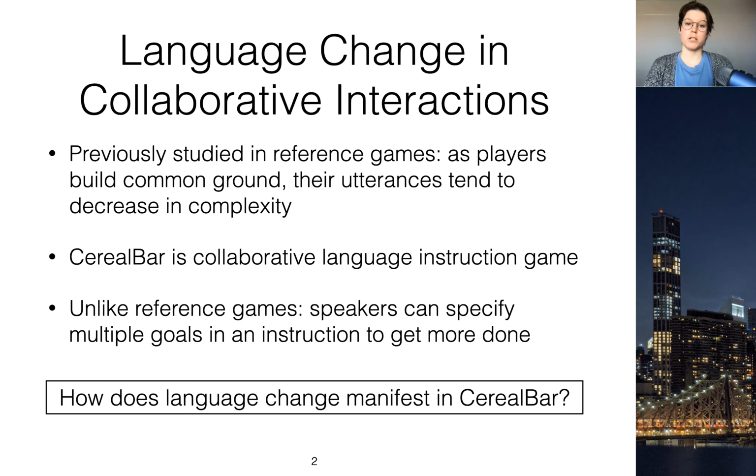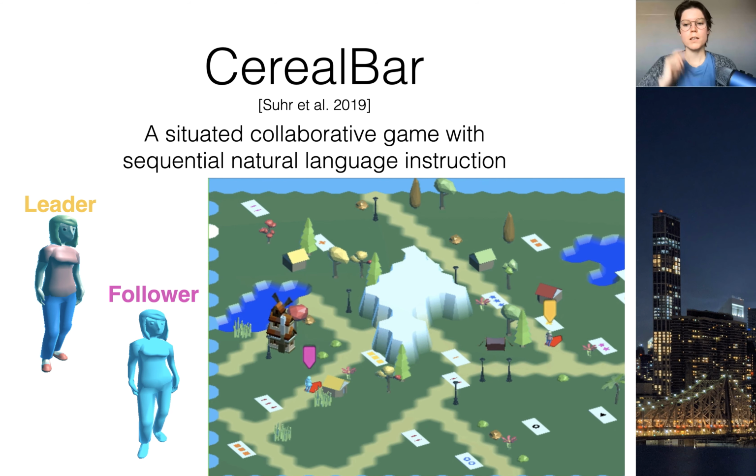Today we look at language change in collaborative interactions. This was previously studied a lot in reference games, which found that as players build common ground in a game, their utterances tend to decrease in complexity. Today we look at this phenomenon in Serial Bar, a collaborative language instruction game. Unlike reference games, in Serial Bar, speakers can specify multiple goals in an instruction to get more done, and there are some other subtle differences with reference games. So today we look at and try to answer how language change manifests in Serial Bar in comparison to reference games.